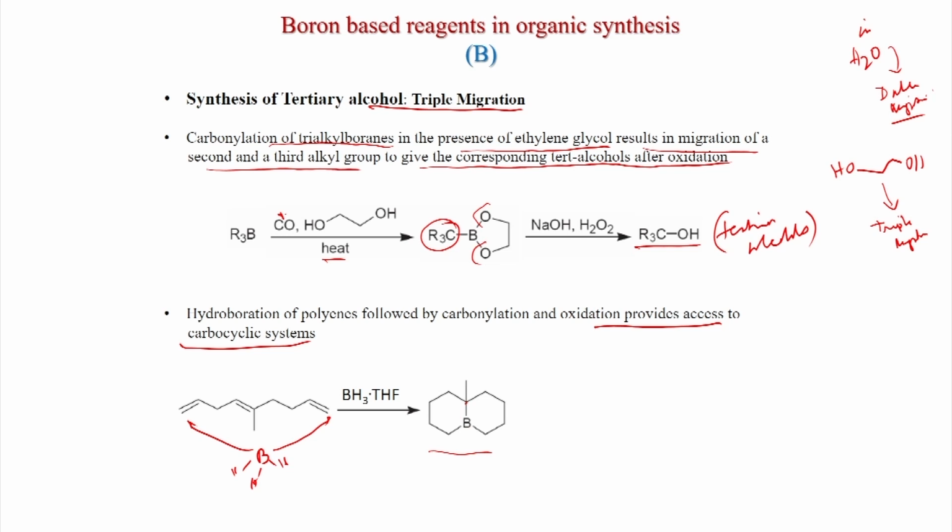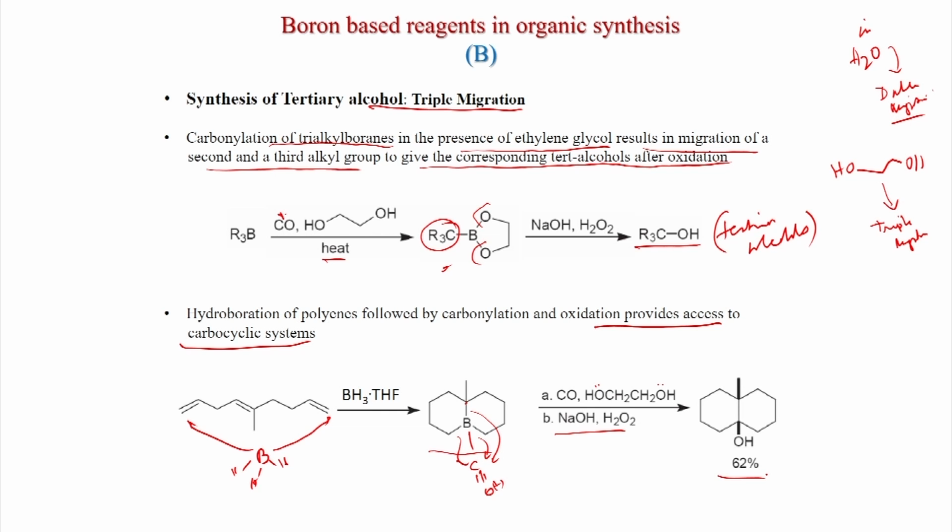6-member rings. And now, with carbon monoxide and ethylene glycol, what will happen? This intermediate will form, and now this will migrate, and this will migrate. And now, what will happen? That boron will be coordinated to two OH groups of ethylene glycol. So, this intermediate will form, and after NaOH H2O2 treatment you get this tertiary alcohol. So, these are very useful reactions, and you can get defined alcohols, primary, secondary and tertiary alcohols. Depending on the addition of simple water or ethylene glycol, you can change the course of the reaction.